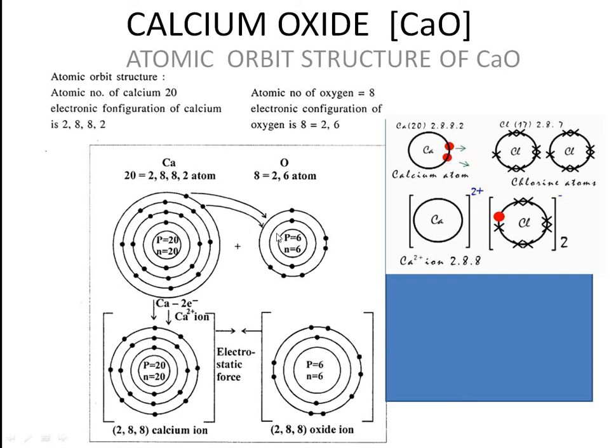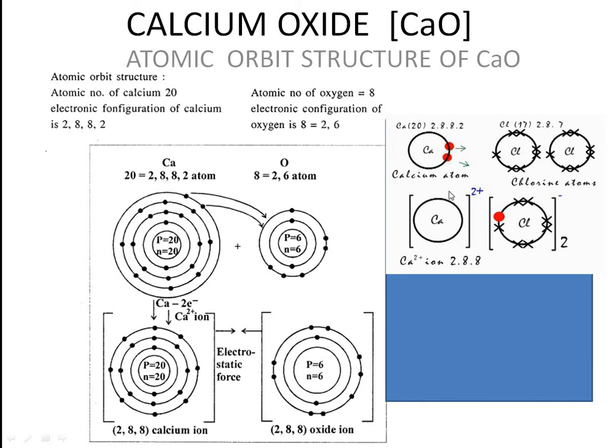Why are you writing 2 minus? Because you are gaining 2 electrons. So calcium is donating 2 electrons, losing 2 electrons. Oxygen is gaining 2 electrons, accepting the electrons. So this is how you have to draw this. In the sodium case it was 1 plus and 1 minus, but here outside the bracket you have to write 2 plus for calcium and 2 minus for oxide. It's a must. So what kind of force is existing here? As I said earlier, electrostatic force is existing there. So this is how you have to draw the atomic orbit structure diagram.